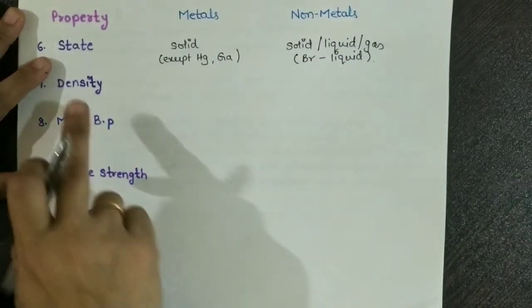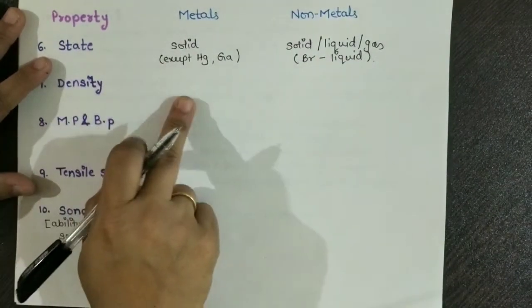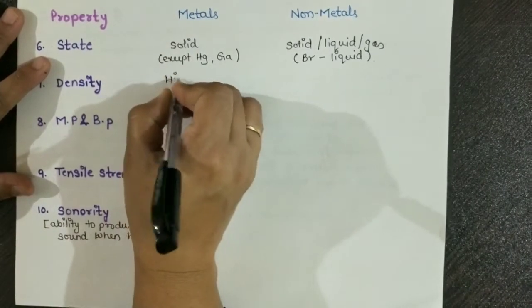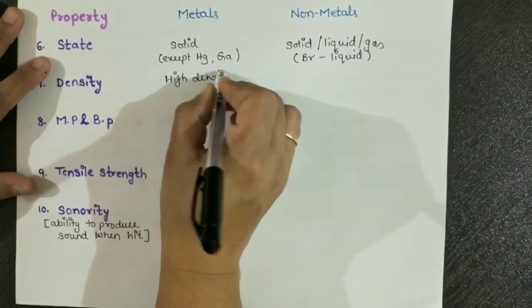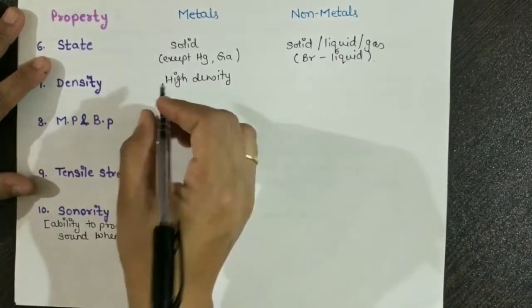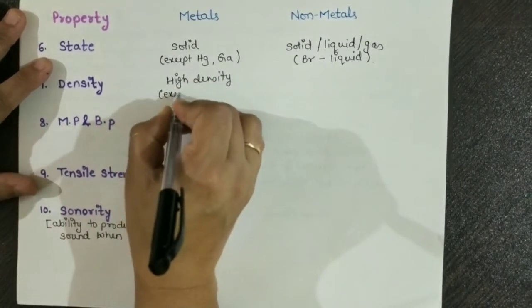If we talk about density, the metals are highly dense, or we can say they have high density, except again sodium and potassium.